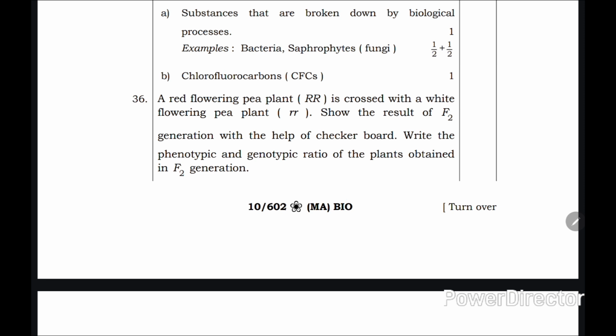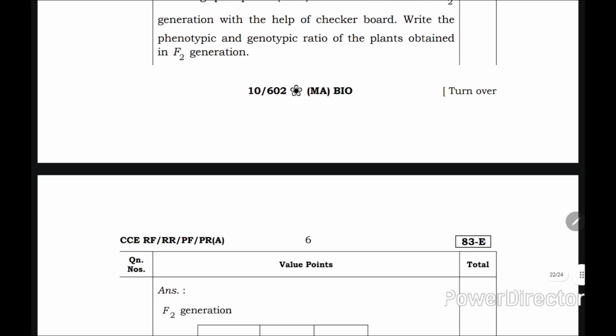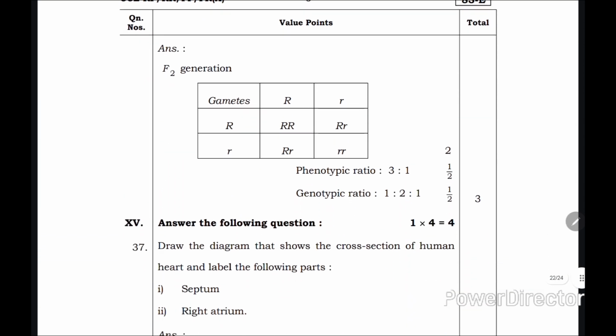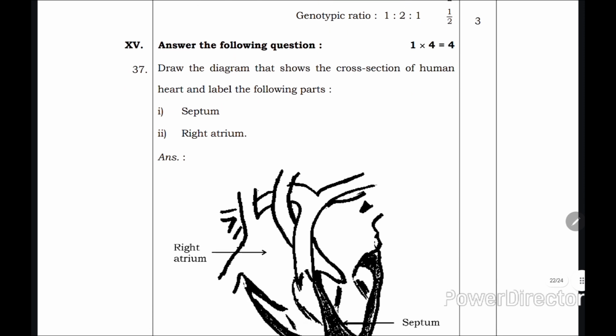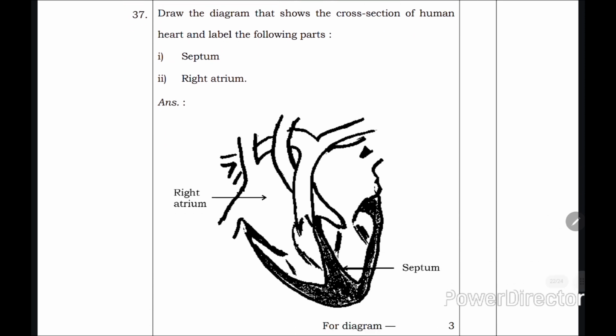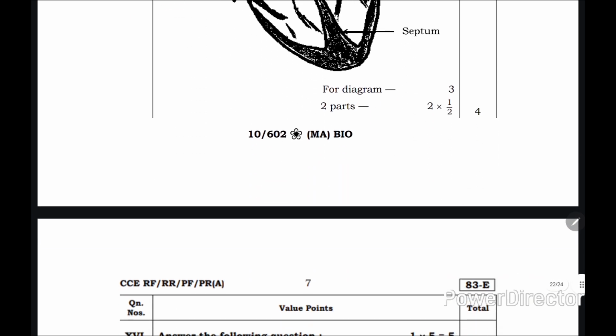Show the result of the F2 generation with the help of a checkerboard. Write the phenotypic and genotypic ratio of the plants obtained in the F2 generation. So this is the checkerboard, and the phenotypic ratio is 3:1. Genotypic ratio is 1:2:1. Next is the diagram. You have to draw the cross section of the human heart and label the septum and right atrium.